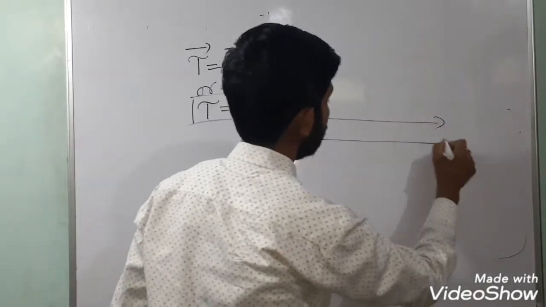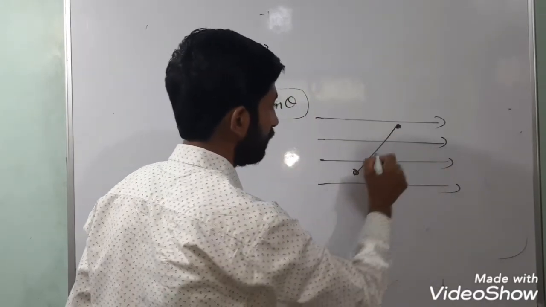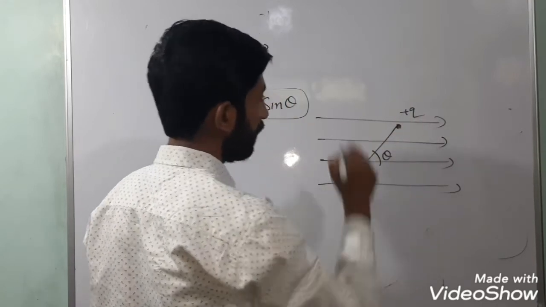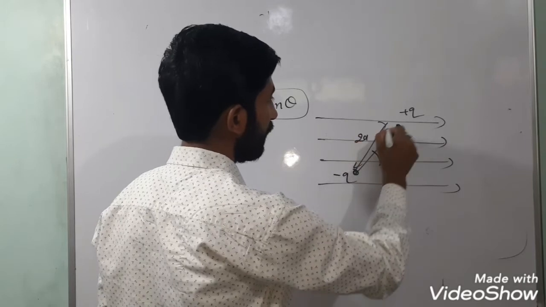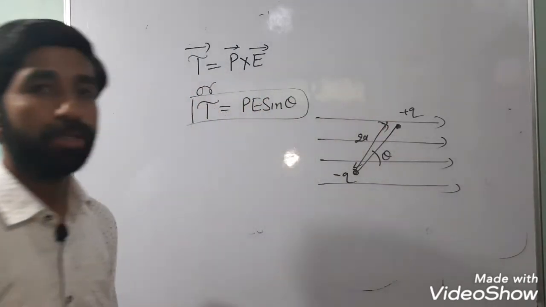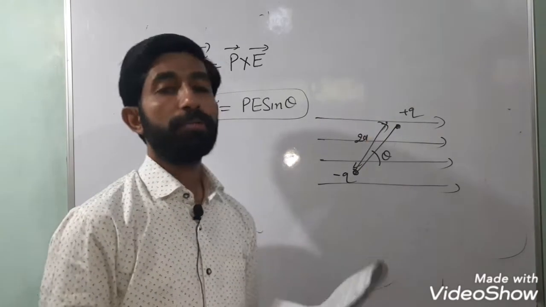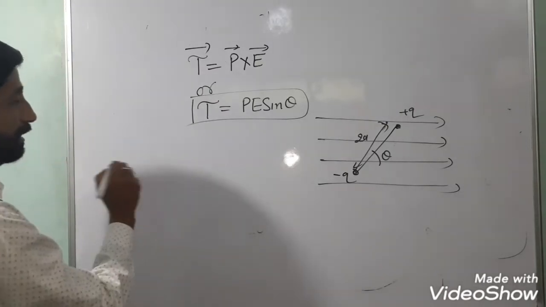This is what we have to derive. This is the electric field, and this is the dipole placed at angle theta, that is plus Q and that is minus Q. The distance is twice A. The rest you know what to do: take either of the forces and multiply it by the perpendicular distance between the two forces. Now about the case.